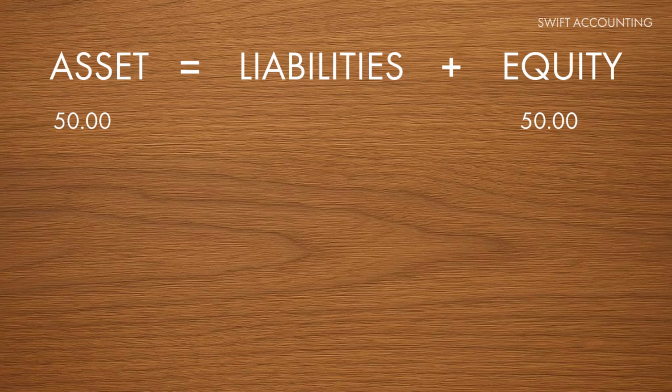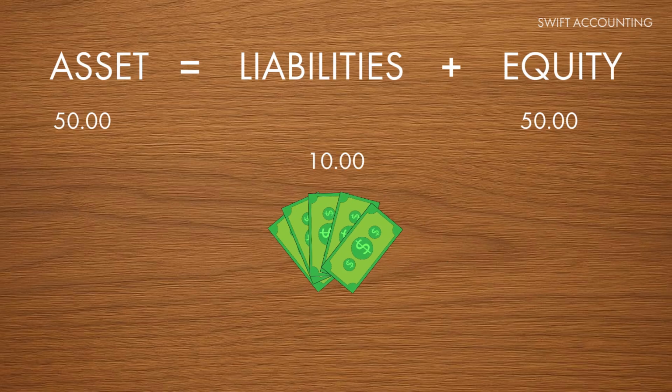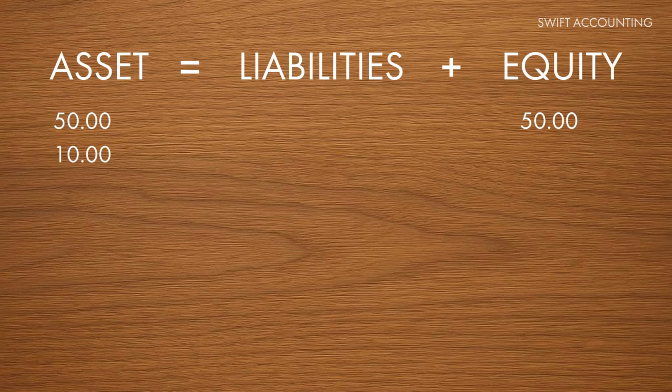Now, for example, the business needs additional capital to purchase equipment. The business owner borrows $10 from another party. Cash increases by $10, meaning assets increase. But because there are obligations to be paid, liabilities also increase by $10. Total assets are now $60. Total liabilities and equity are also $60.